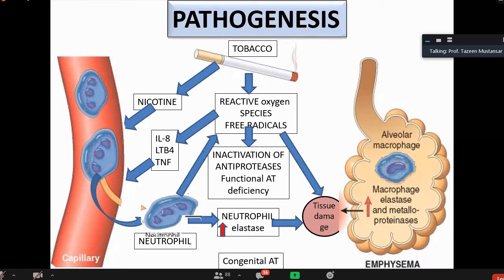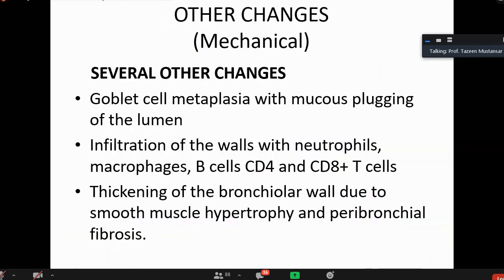And this respiratory passage that is continuously kept open to let the air flow inside is no more there, and there is trapping of the air inside the alveoli because this elastic recoil is no more there. Okay, what next? What are the mechanical changes?